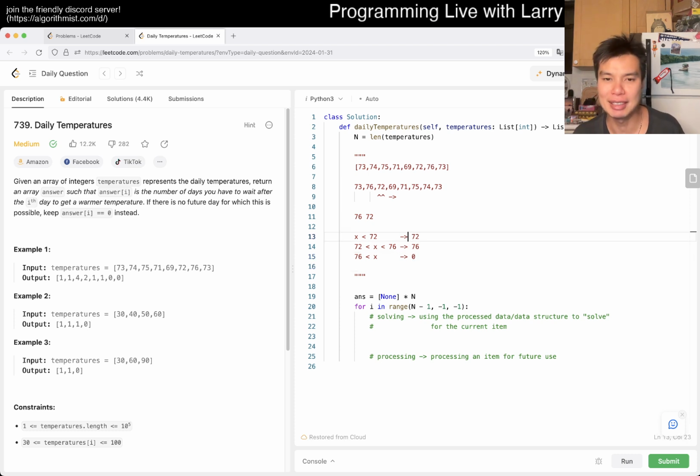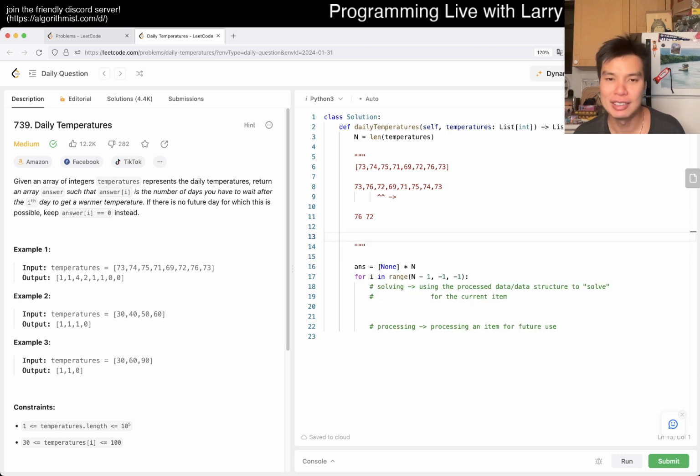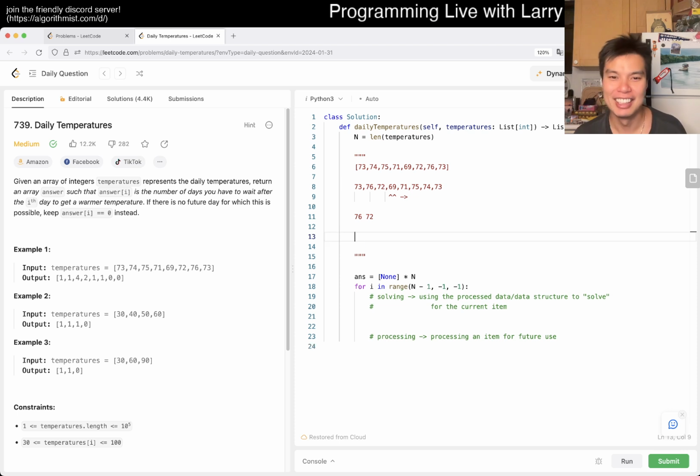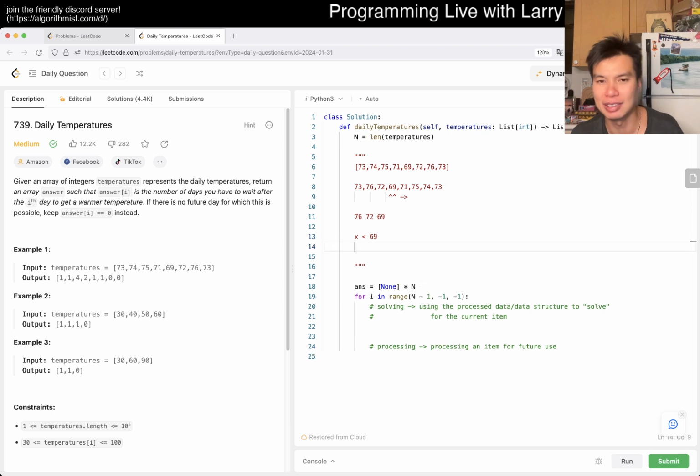Yeah, so that means that 72 should belong here. And 76 should also belong here. Because both of them have a possible answer, depending on what the future is. And then, okay, so now we go again, 69. All right. Yeah, so 69, we look and the number that we care about is 72. So then here, the next number, the biggest is 72. And again, here are 4 cases, really. And this may be the last one that I do. I'll do one more after this because I think you'll see in a second.